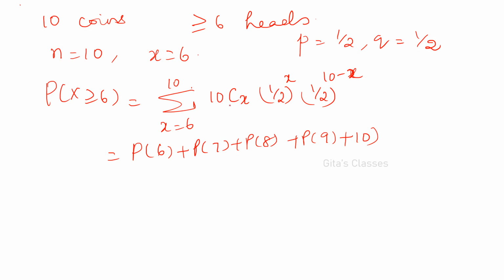I have explained how to use your calculator. Within seconds you can calculate that. But in the exam you have to write x is equal to 6 to 10, 10Cx etc., then directly you can write the value, instead of writing all the 5 terms, which is time taking. So you can evaluate like this.